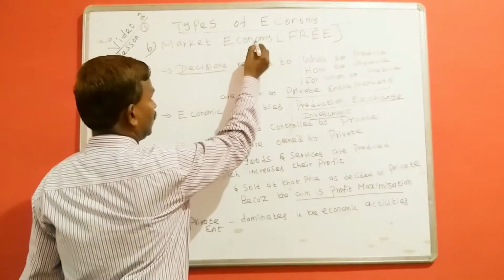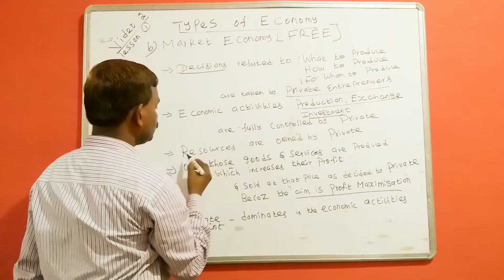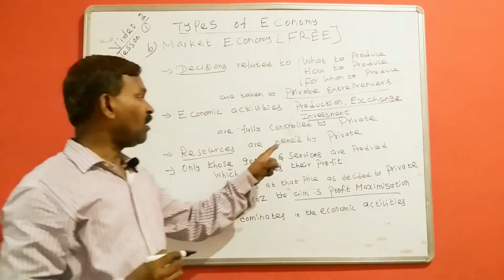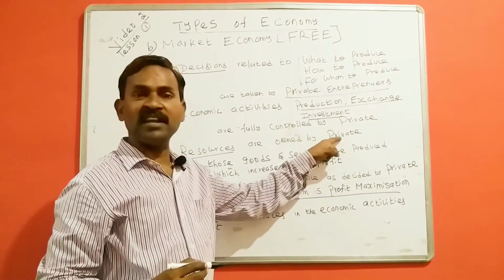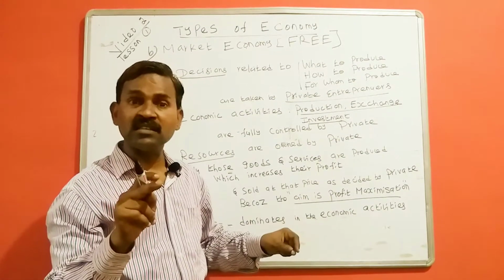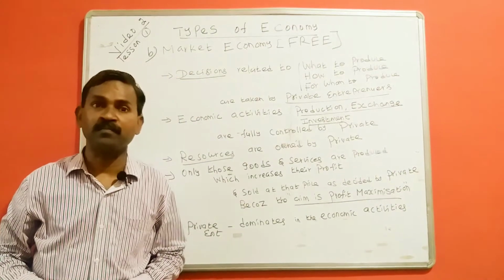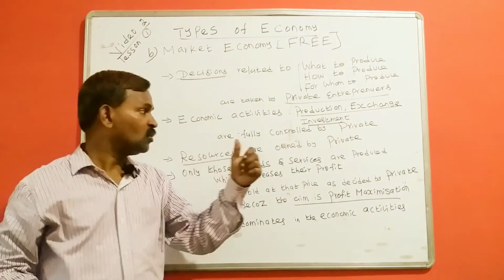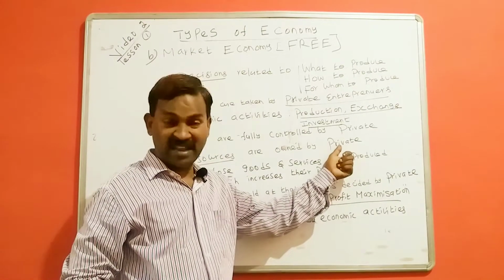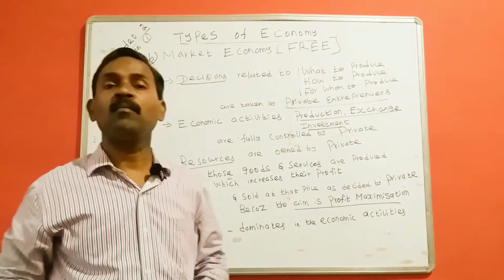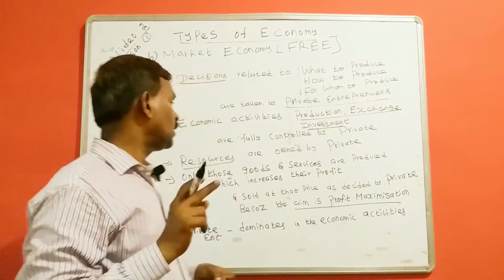Number 3, the economy in which the factors of production, the resources, are owned by the private individuals. The owners of factors of production, land, labor, capital and entrepreneurship. For these factors, who will be the owners? The private, not the government. That economy is called market economy. Number 4,